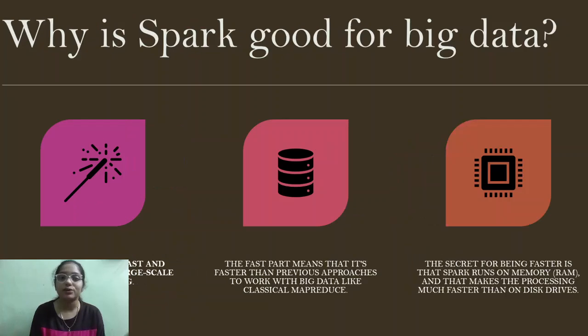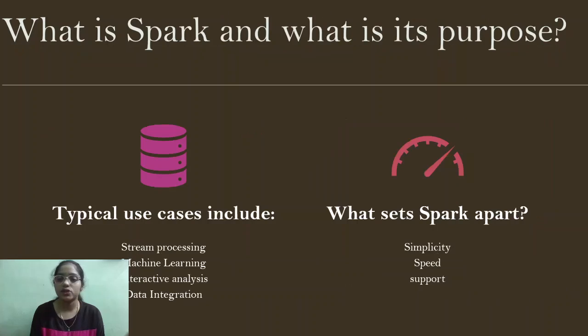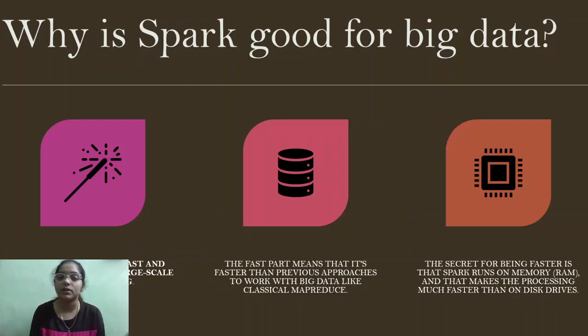And why is Spark good for big data? As I already mentioned, it's simplicity, speed, and support, but we have some other very good mechanisms in Spark, which means it is a fast and general engine for large scale data pre-processing. So not only pre-processing, for data processing also it works at a large scale. And the fast part means that it is faster than previous approaches. The previous approaches include MapReduce, which is a classical one. When compared to MapReduce, Spark has many good features, and it is also very fast compared to that. And the secret for being faster is that Spark runs on RAM, and that makes the processing much faster than on disk drives.